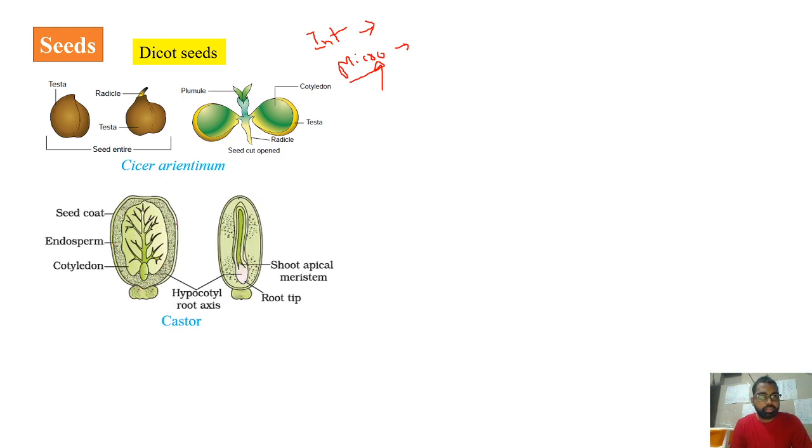And coming to the dicot seed, right? The first one which we have seen is, you can see here, fleshy cotyledons, and there is no endosperm. It is the non-endospermic one, and this one is the endospermic one. So whenever endosperm is present, this is completely endosperm only. So when there is no endosperm inside the seed, the cotyledons will be fleshy. These are cotyledons. You can find membranous, that is thin cotyledons, in the endospermic seed. So that's how the dicot seeds will be.